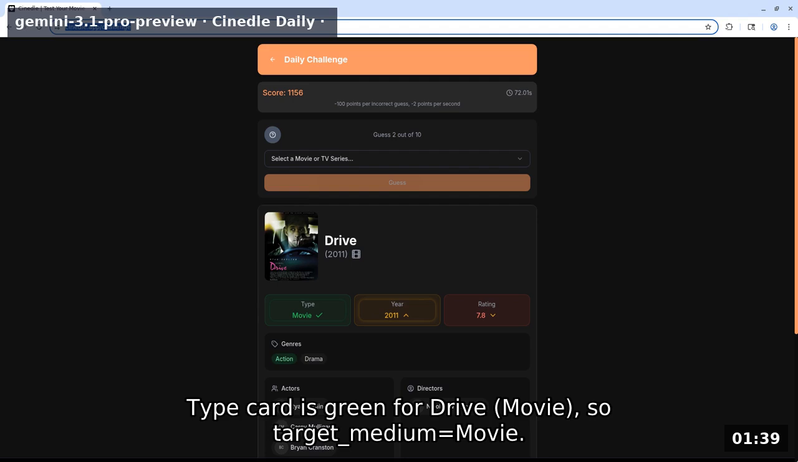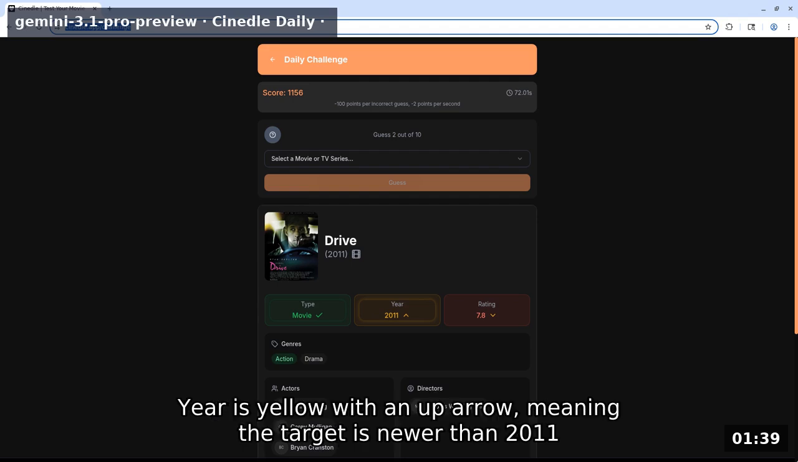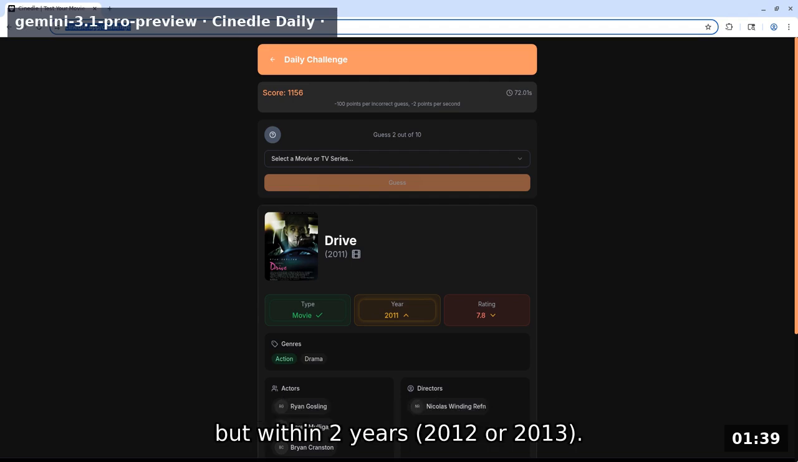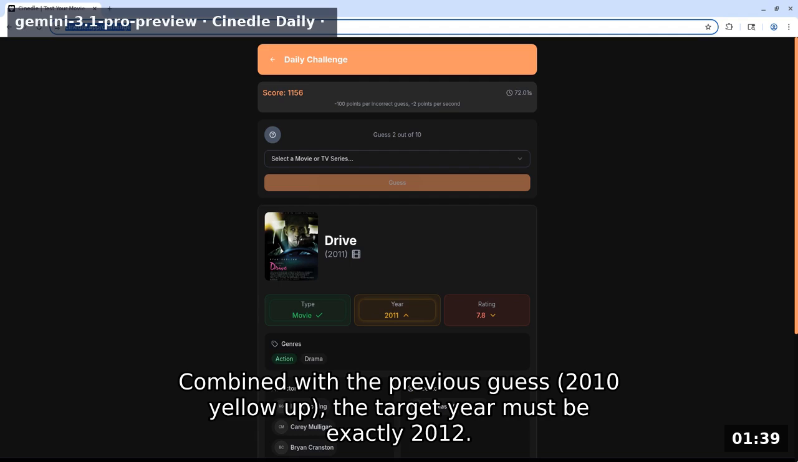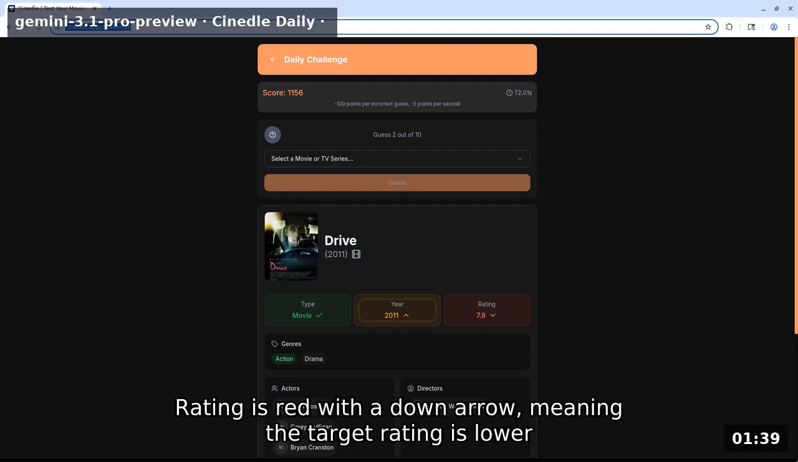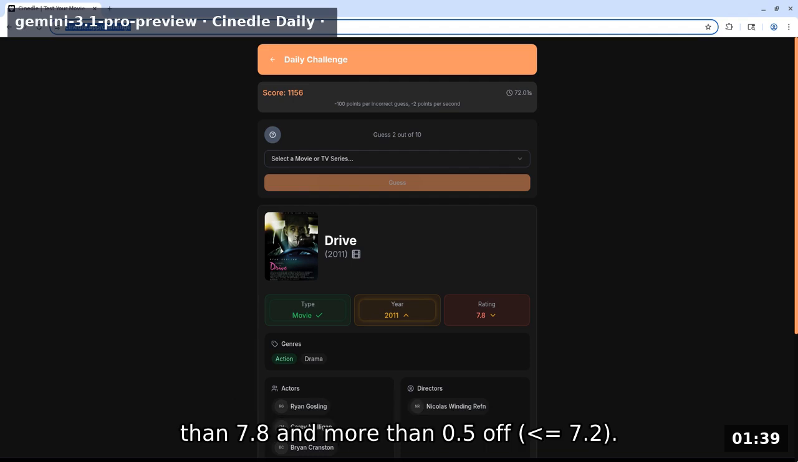Type card is green for Drive movie, so target medium equals movie. Year is yellow with an up arrow, meaning the target is newer than 2011 but within 2 years, 2012 or 2013. Combined with the previous guess, 2010 yellow up, the target year must be exactly 2012. Rating is red with a down arrow, meaning the target rating is lower than 7.8 and more than 0.5 off, less or equal 7.2. Genres, action is green, drama is gray.